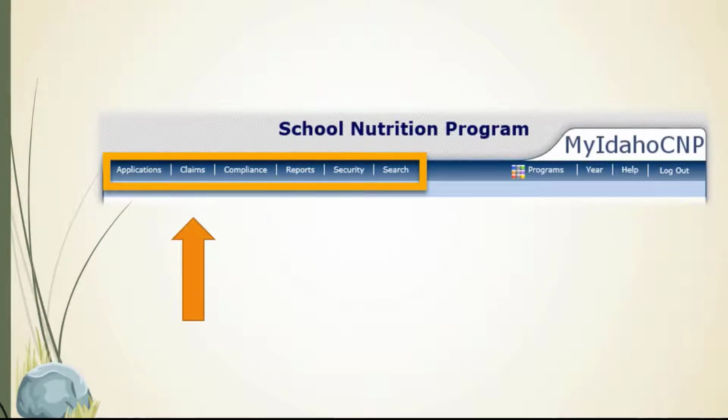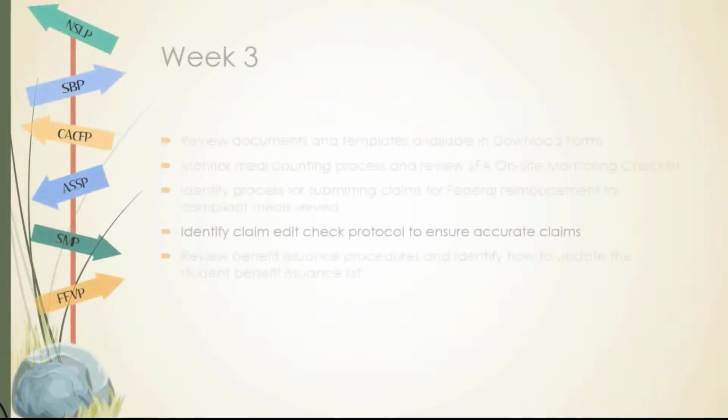The Claims tab in My Idaho CMP houses the forms to be submitted for monthly reimbursement. This tab also provides reimbursement payment summaries and the current claim rates by eligibility type. Explore a claim and identify how the claim amount is calculated. Understanding how reimbursements are calculated and potential payments will assist you in making financial decisions for your program.